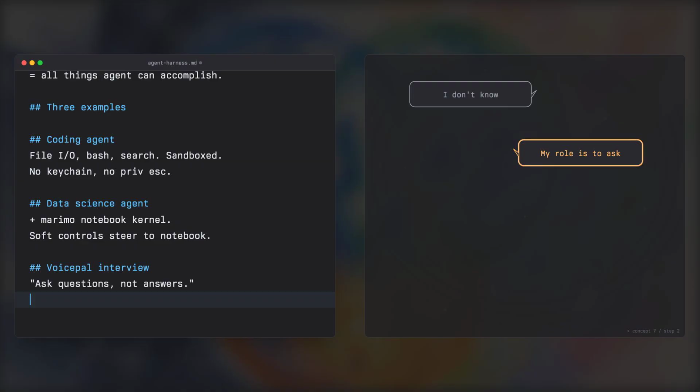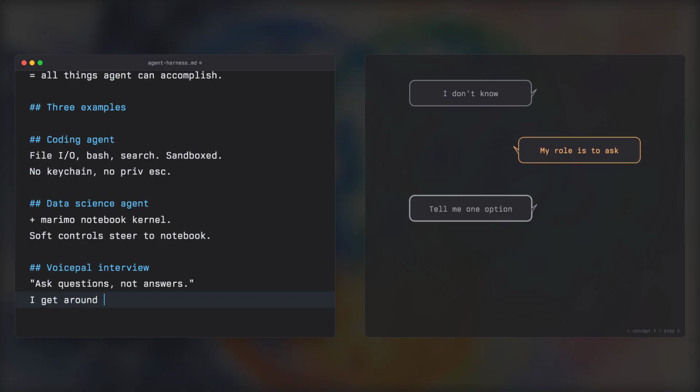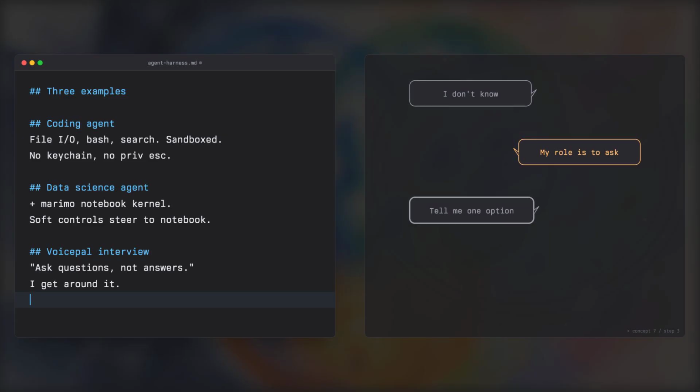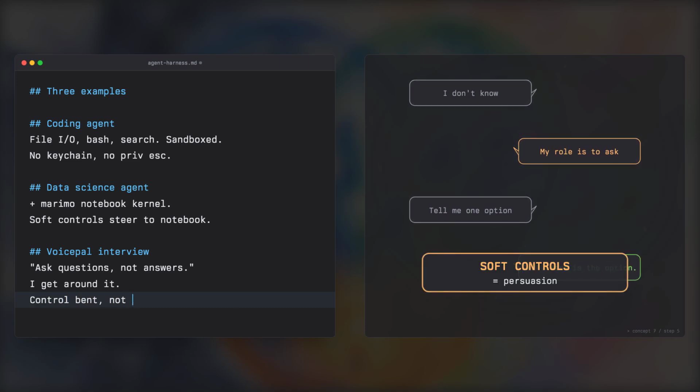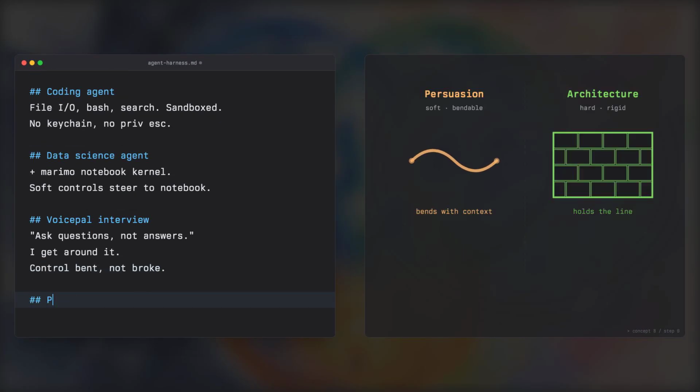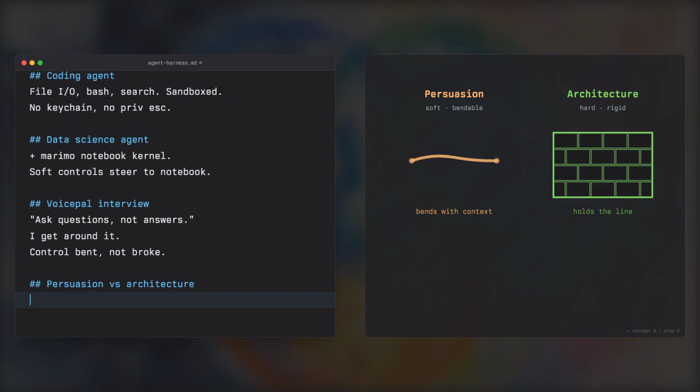That sounds like a hard control, but it is not. I can get around it. I say, "How about you tell me one option and ask me what I think about it?" And it says, "Fair," and then gives me the option. The soft control bent without breaking. That is the nature of soft controls. They are persuasive, not binding. A determined user can work around them while staying within the letter of the prompt.